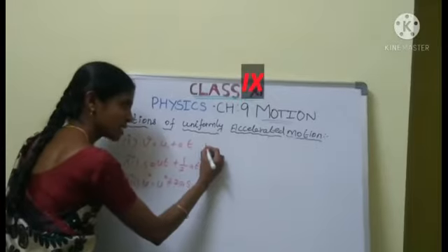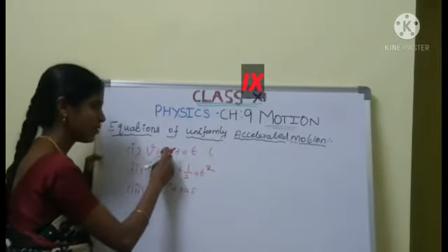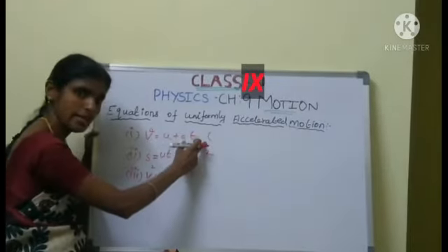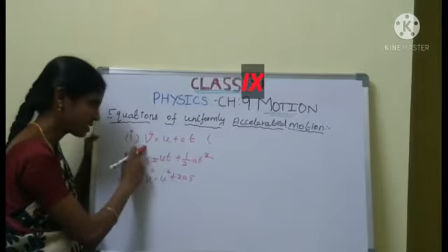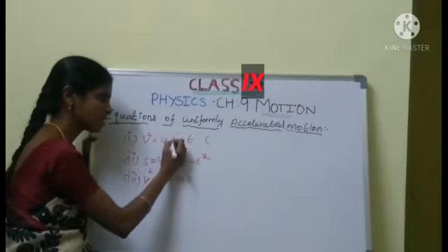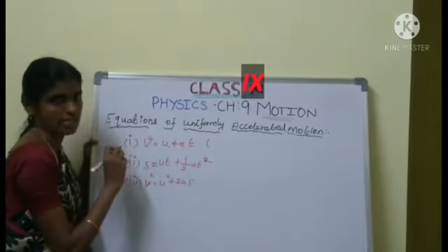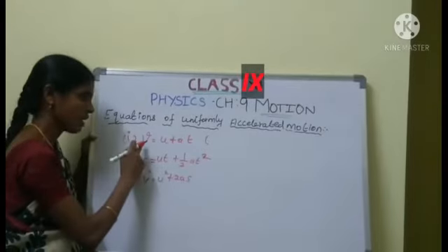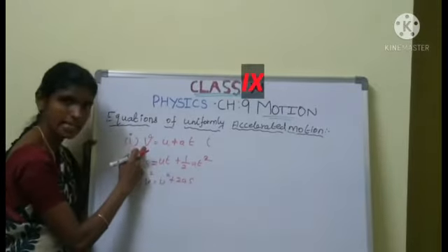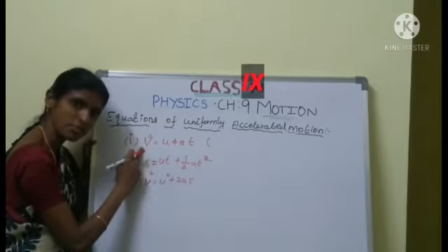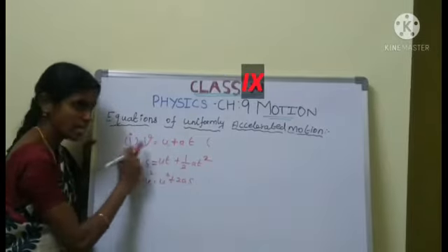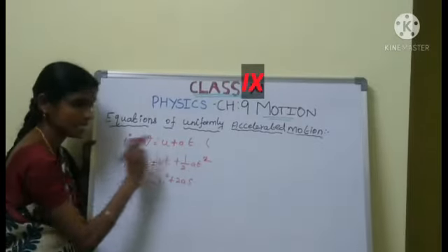See here. The first equation, the relation between which quantities? Velocity and time. We know acceleration is the rate of change of velocity. V is the final velocity of the object, U is the initial velocity of the object, A is the acceleration, T is the time.